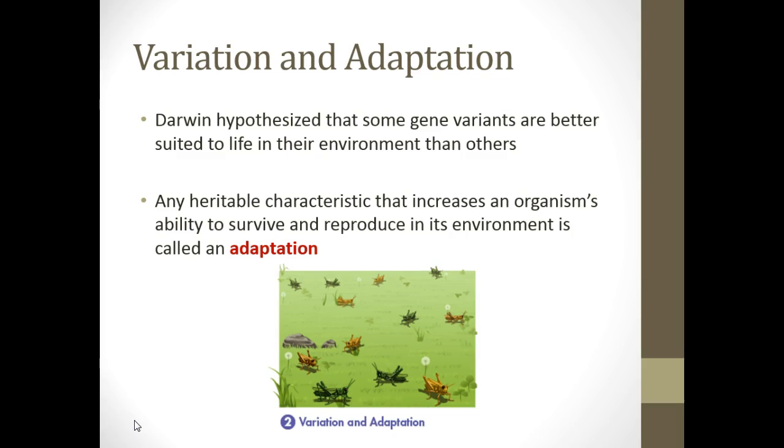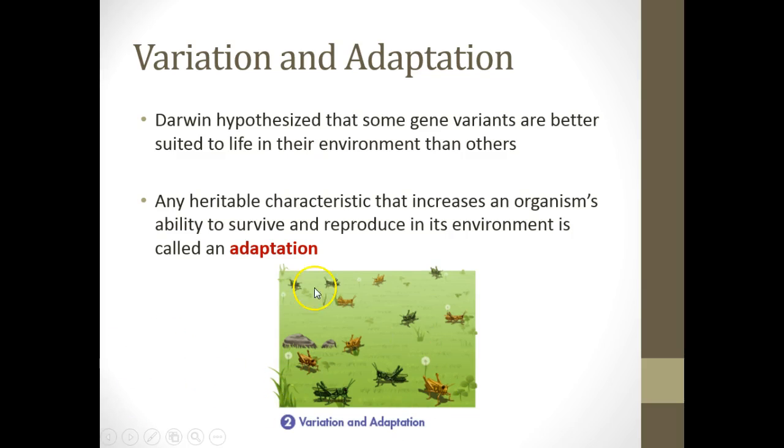Any heritable characteristic that increases an organism's ability to survive and reproduce in its environment is called an adaptation. The key is the ability to reproduce and survive. That's basically directed on how well you can adapt to a situation.